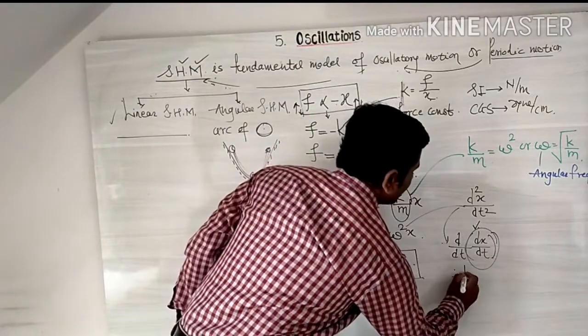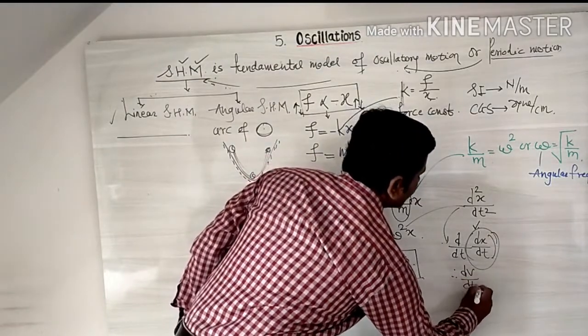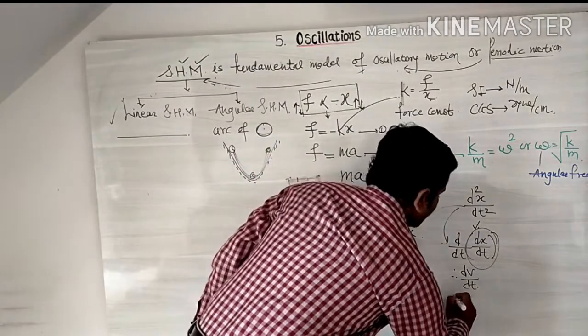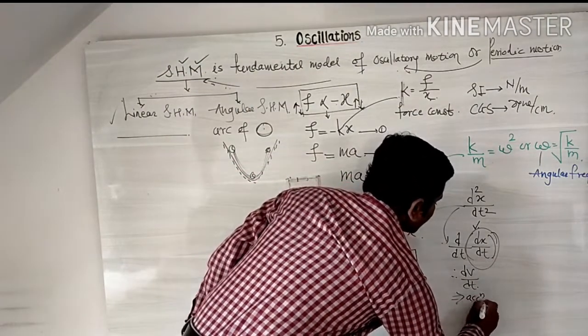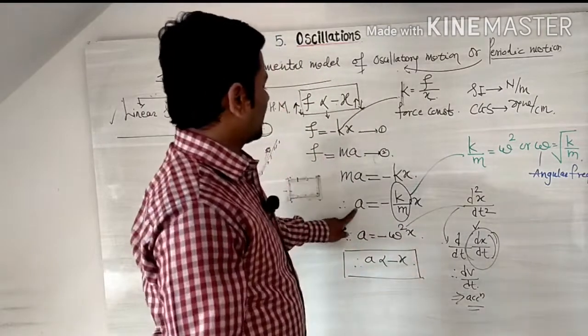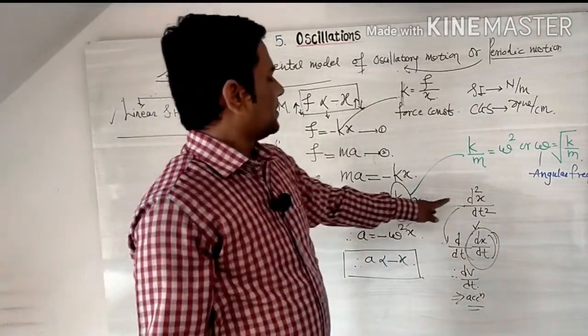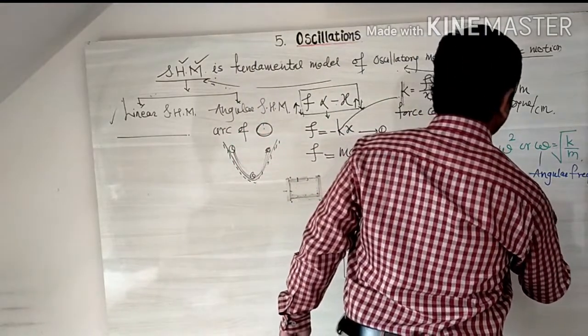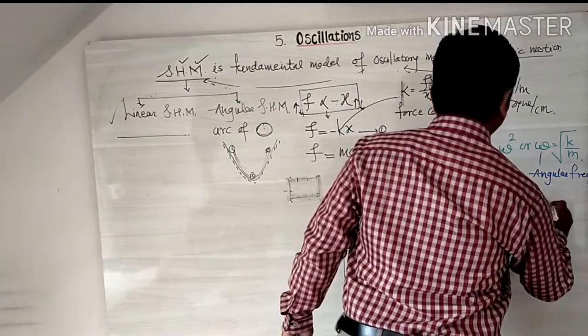So we get dv by dt, the change in velocity with respect to time, which is called acceleration. So d square x by dt square is equal to, what? Minus k upon m x.